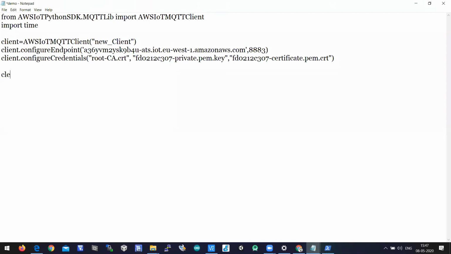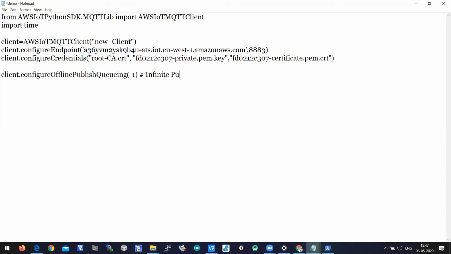So client.configureOfflinePublishQueueing, with -1. Which means infinite offline publish queueing.